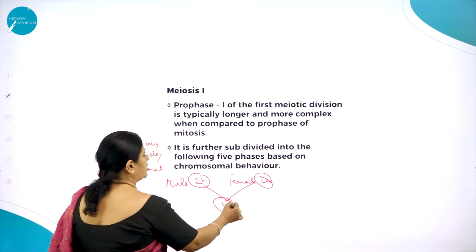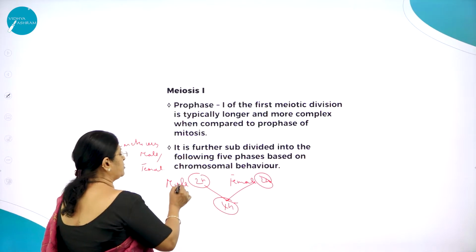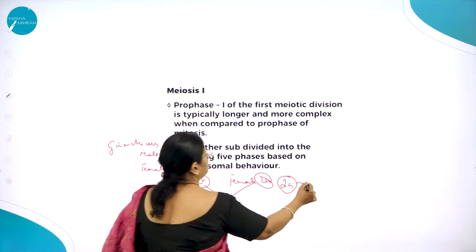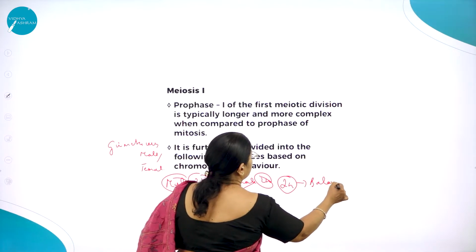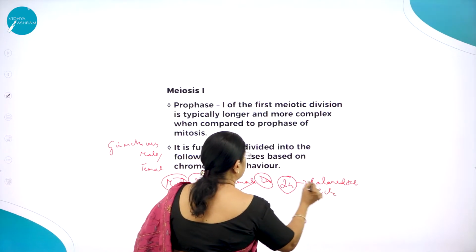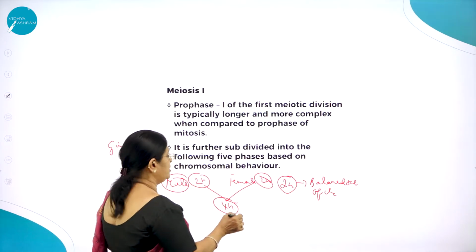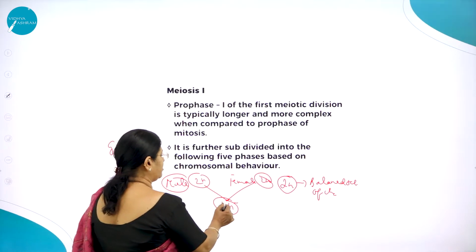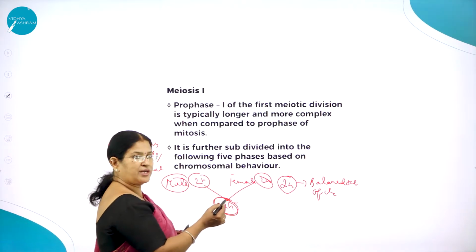As we know, the chromosomal number of human beings is 2n. It is called a balanced set of chromosomal number. If it is not reduced to half at the time of gametogenesis, then it will become 4n. So 4n is not normal.